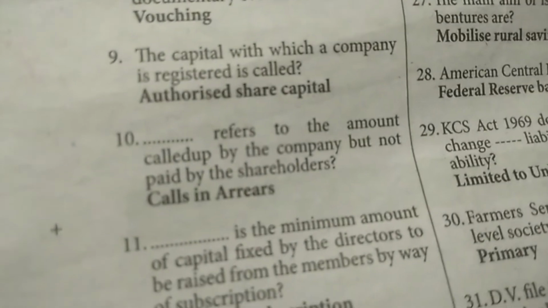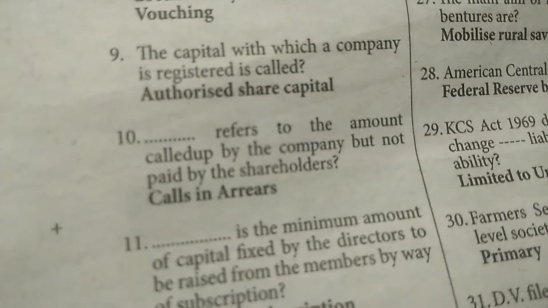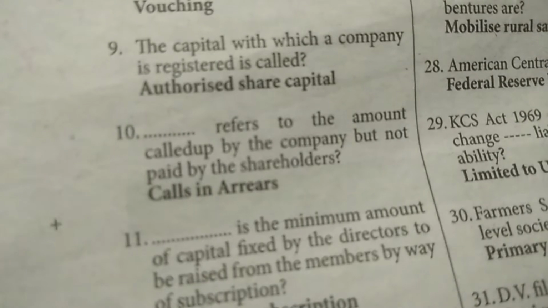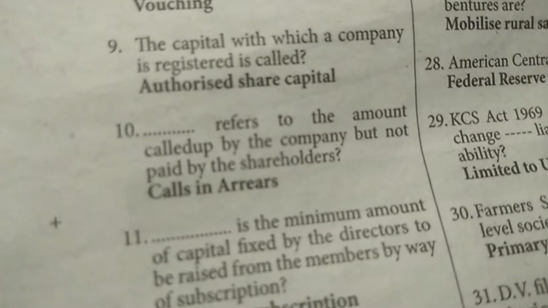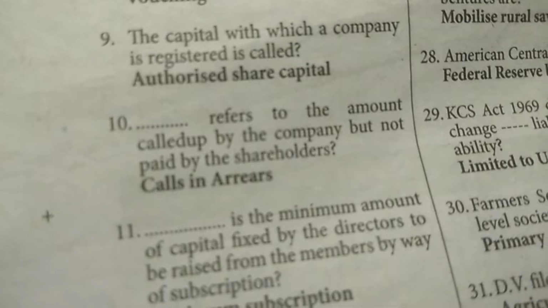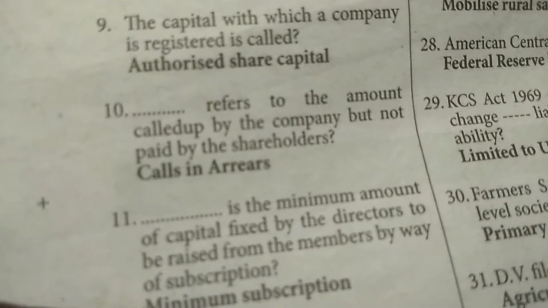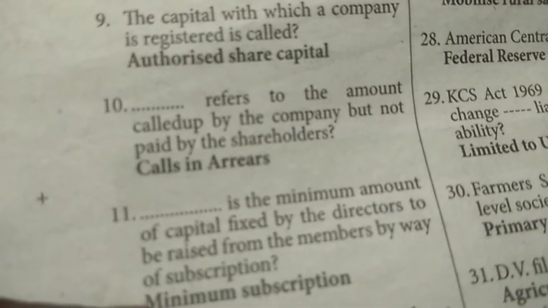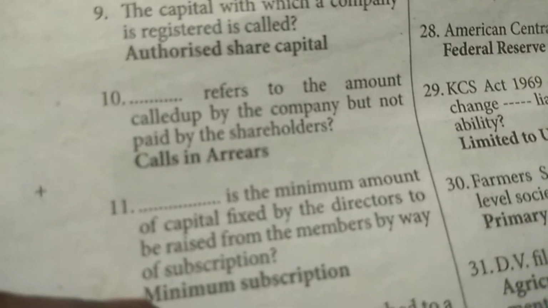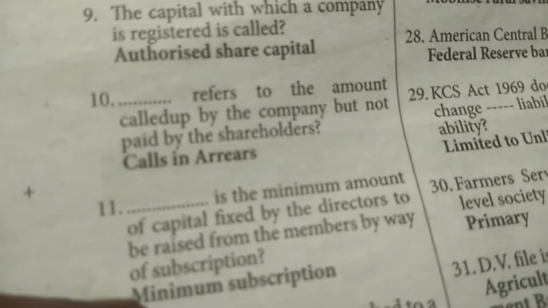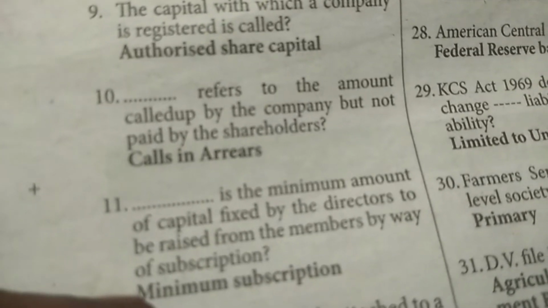Next question: the capital with which a company is registered is called authorized share capital. Next question: dash refers to the amount called up by the company but not paid by the shareholders. Calls in arrears.